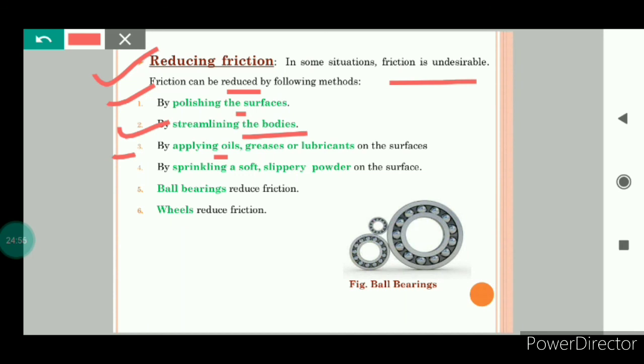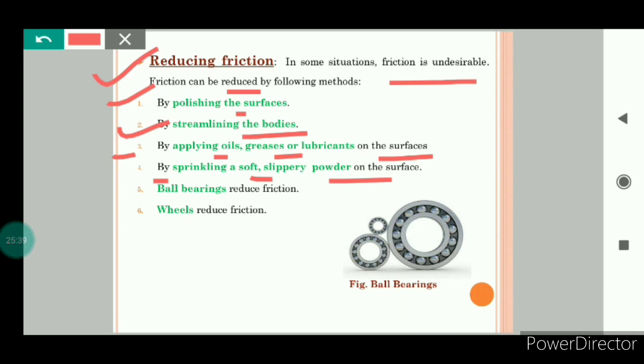The use of oils, greases or lubricants on the surfaces makes the surface smooth. So what happens when we use them? When the oil, grease or lubricant is applied between the moving parts of a machine, then a thin layer is formed there. And the moving surfaces now do not directly rub against each other. Because of this, interlocking of the irregularities is avoided to a great extent, and movement becomes smooth. So by applying oils, grease or lubricants on the surfaces, we can make the surfaces smooth, which will reduce the friction. By sprinkling a soft slippery powder on the surface, we can make the surface smooth, which will ultimately reduce the friction.